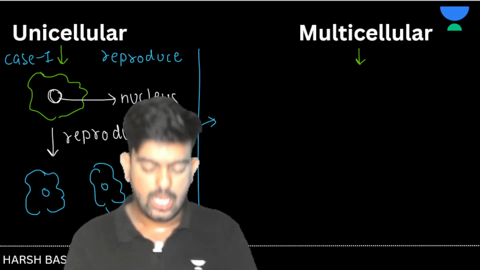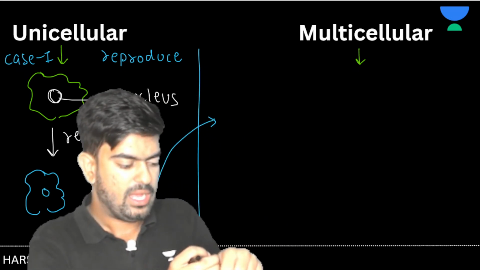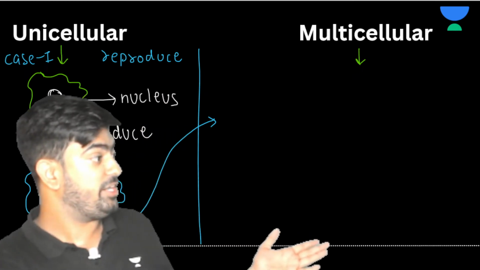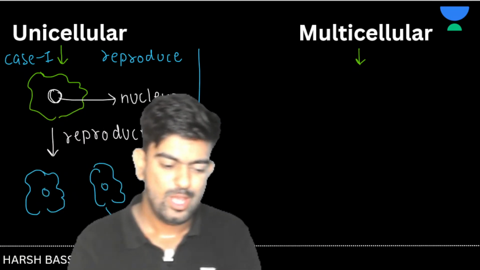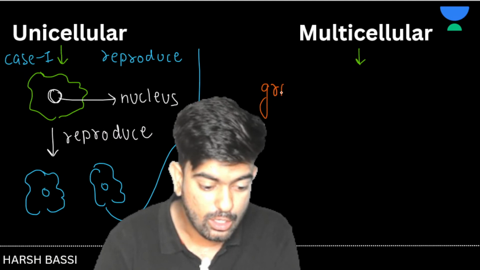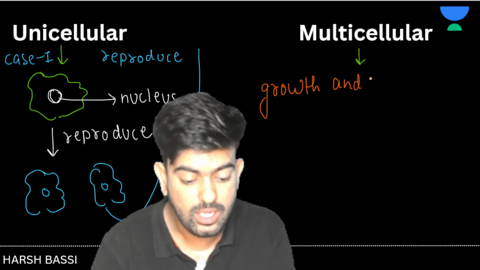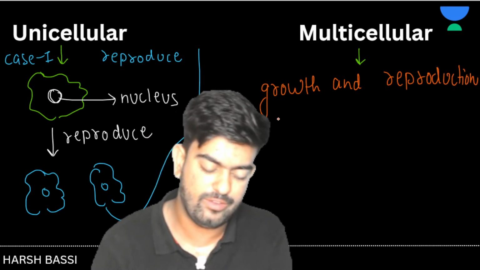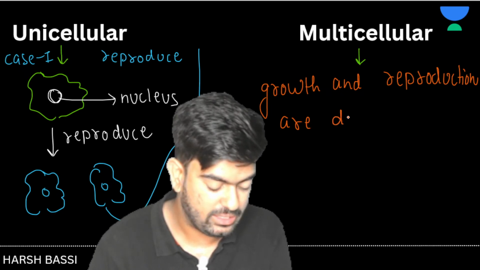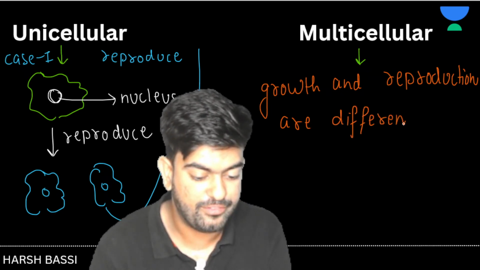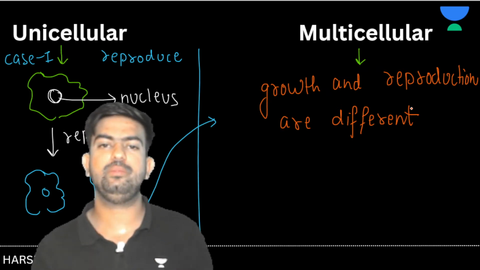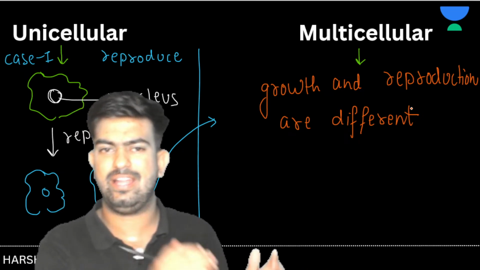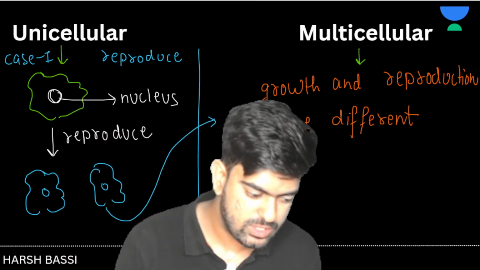Let's suppose that I got a cut in my hand and some of my cells started to divide. And the next morning, I am able to see another Harsh sitting beside me. Is it possible? No. So for a multicellular organism, growth and reproduction are very, very different terms. So I can write here: growth and reproduction are different terms. Yes or no? Yes, sir. Growth and reproduction are very different in a multicellular organism, and in a unicellular organism, it is kind of similar. We got a conclusive statement.